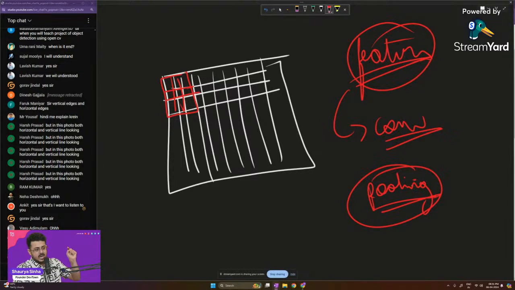It will say that, okay, out of these 9 boxes that I'm able to see, what is the highest? This is just one example. It might do the pooling in many different ways. This example is called max pooling, which says that whatever is the highest pixel value inside this particular box, that will be the value that I will specify right over here. For example, here the value is 19. So that is what I will specify, the max value out of these 9 boxes. Now all these 9 boxes have been reduced to just one box in the new image.